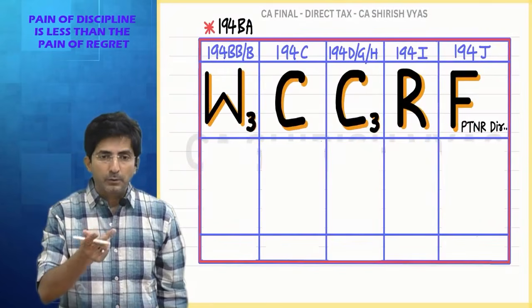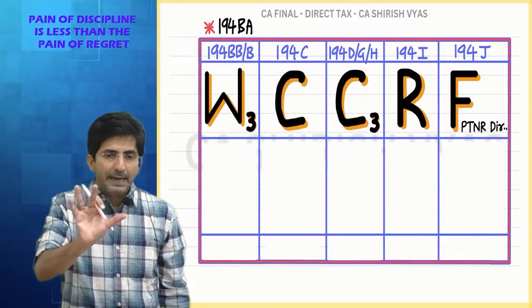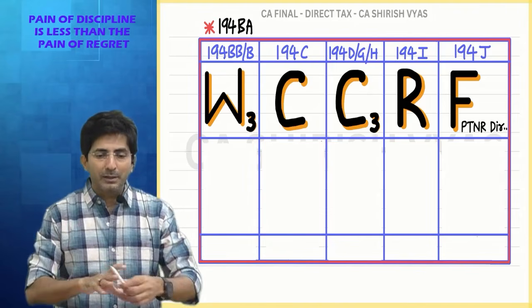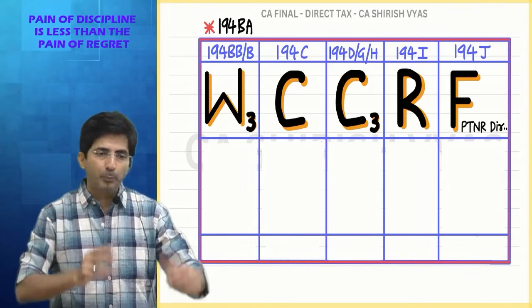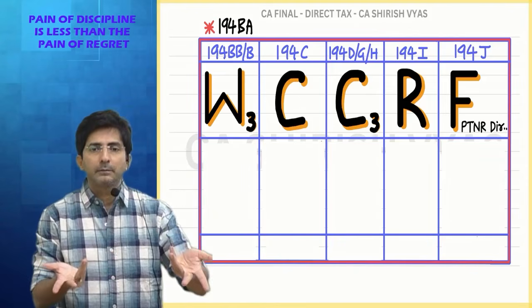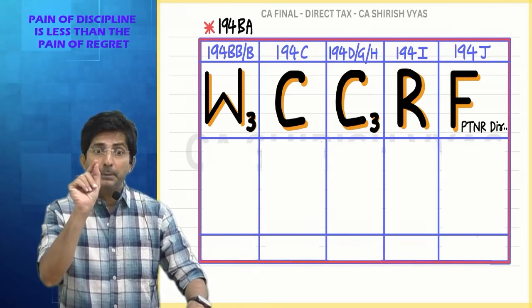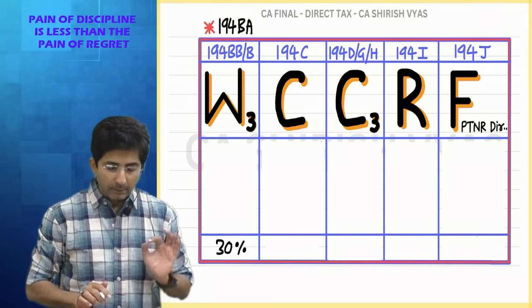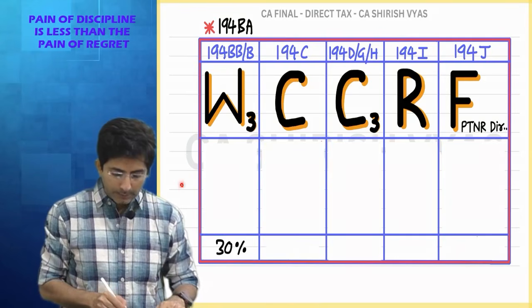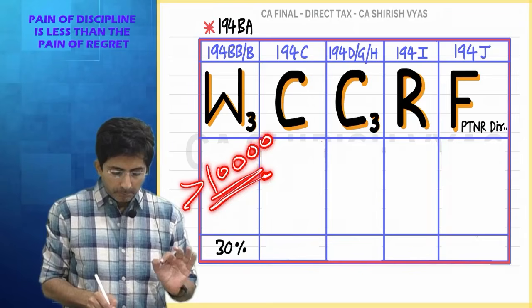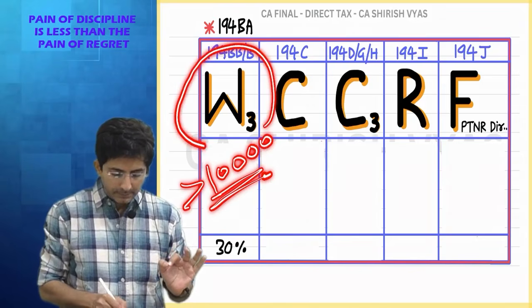Similarly, for winnings also the threshold is 10,000. But that doesn't mean up to 10,000 there is no tax on winnings. Up to 10,000, TDS will not be applicable. You pay the tax on your own. But if your winnings are above 10,000, TDS of 30% will be deducted. Here what is the rate of TDS? 30%. And what is the threshold limit? 10,000. But see, here there are 3 winnings.